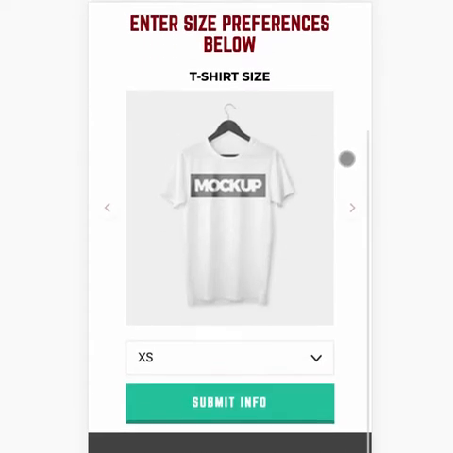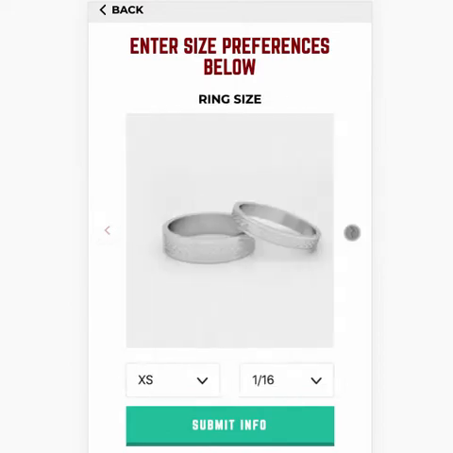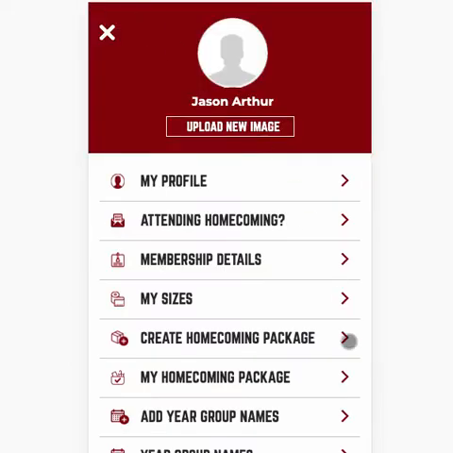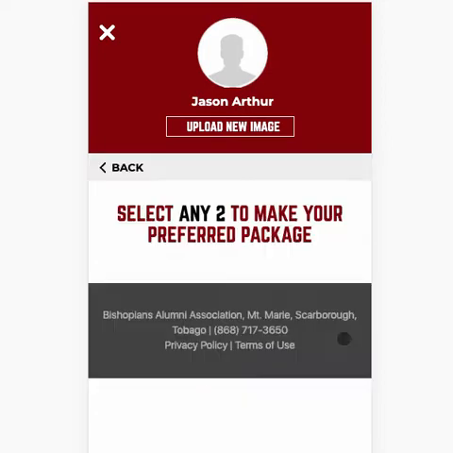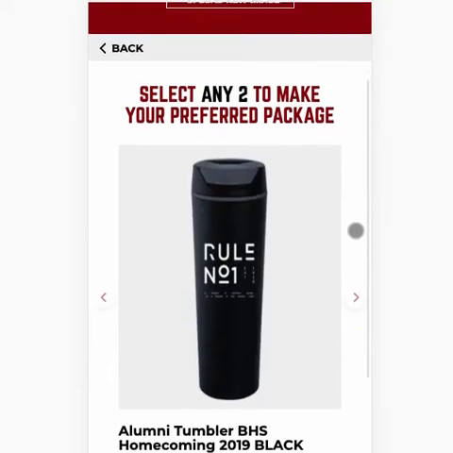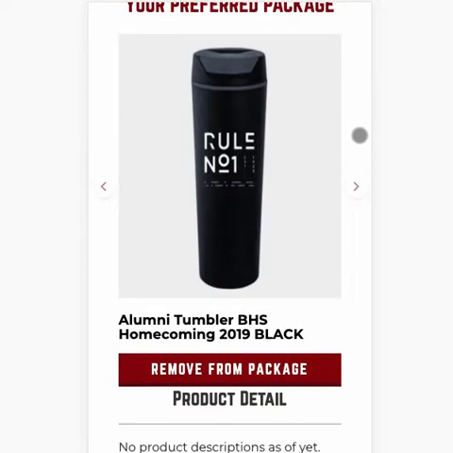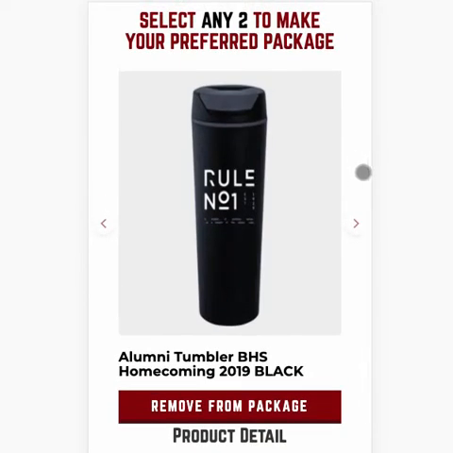In there, you'll fill in information about your t-shirt, ring, and head sizes, which we'll store to assist us when stocking inventory for the future. Then comes the Create Homecoming Package section. Before I do this particular walkthrough, however, it will make better sense to explain the reason for this feature.